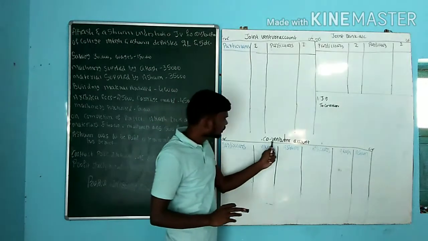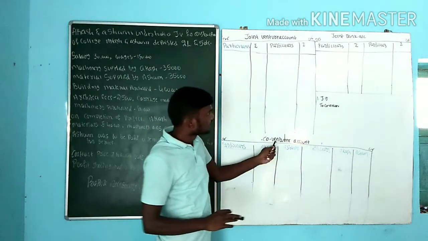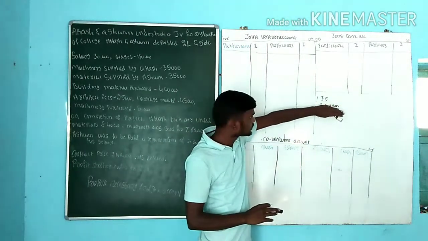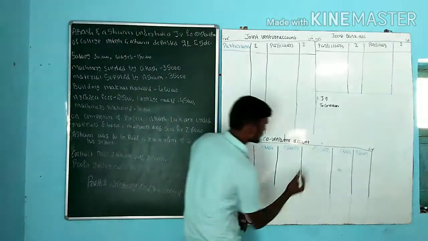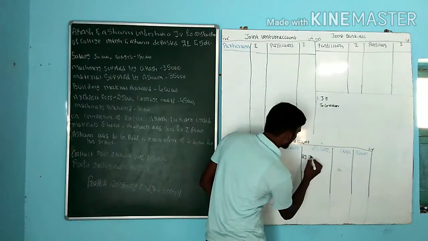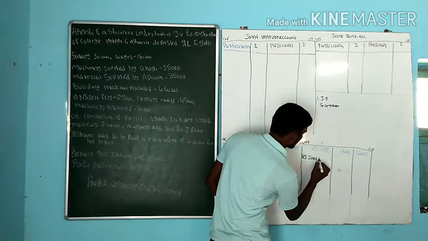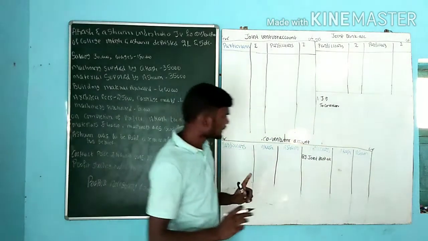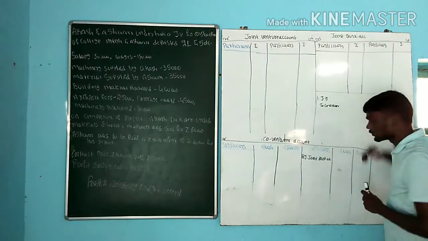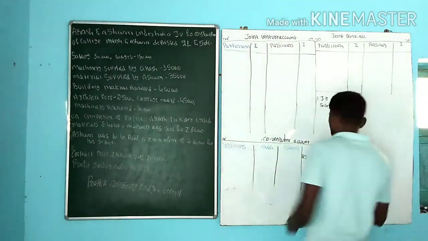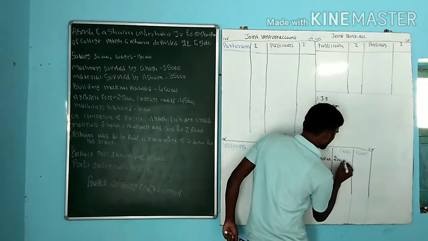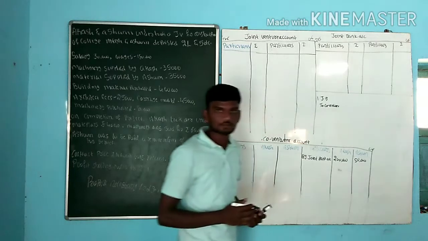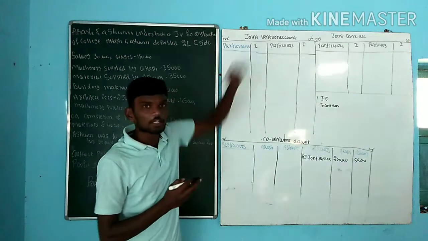Go for next one, co-venture account. In this, any co-venture here is credited. So, which is the debit entry? By joint bank account. Here, who are the co-venturers? One is Akash, one more is Ashwin. How much did Akash invest? That is 2 lakh. Ashwin invested 50,000. Next one, go for joint bank account.